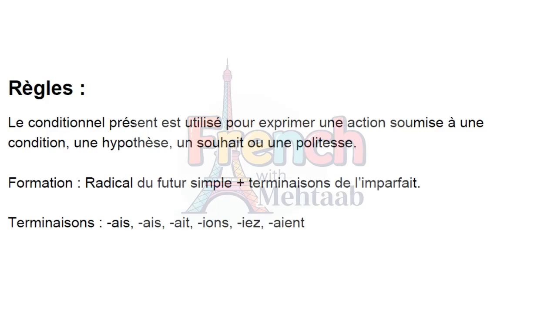So first of all, règle. Règle means rules. Le conditionnel présent, the conditional present, est utilisé, is utilized pour exprimer, for expressing une action soumise à une condition, an action subject to a condition.